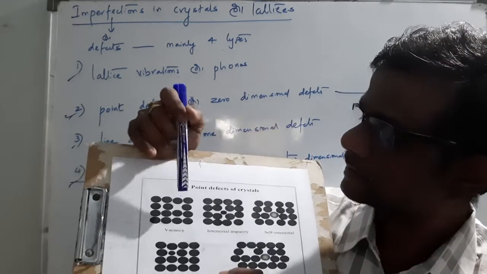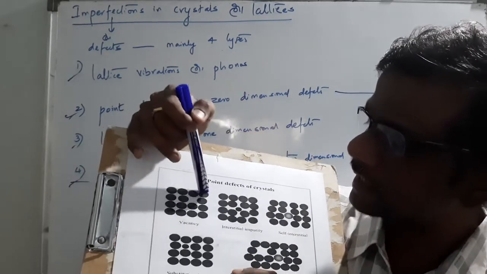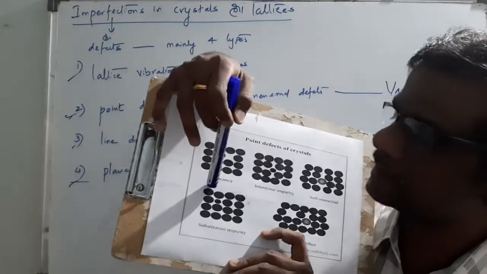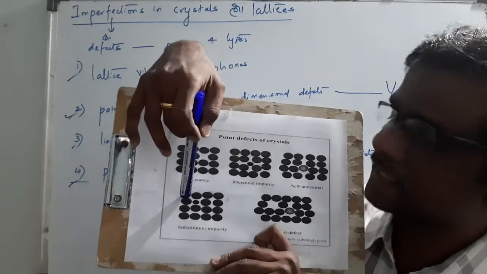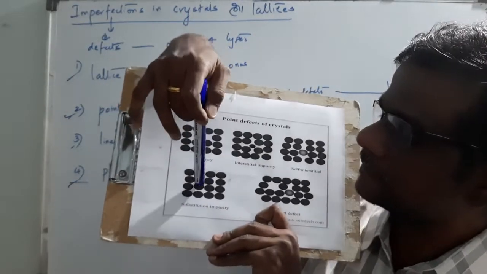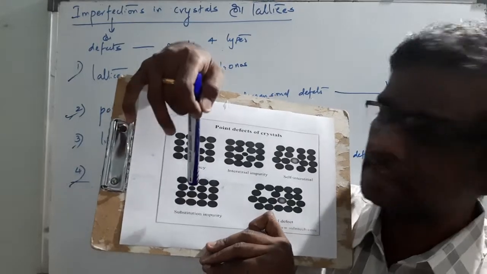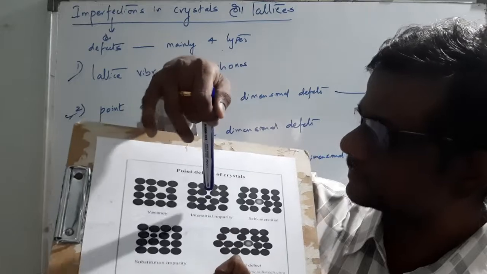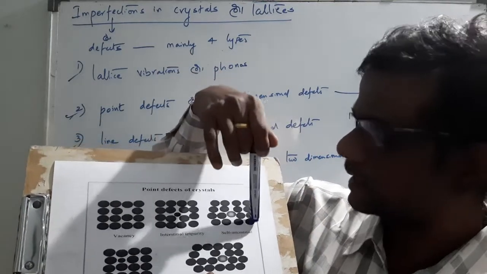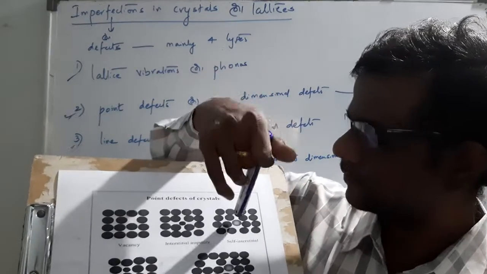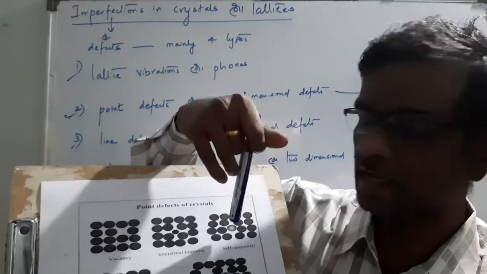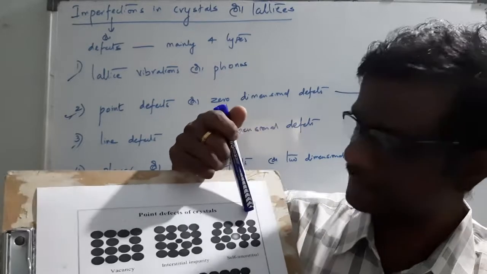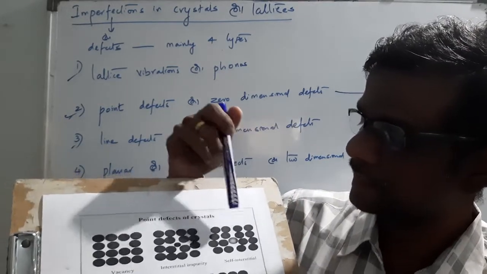Here the atoms are arranged regularly, and one substitutional impurity atom is added to this site, then it is called a substitutional impurity. Here the order of the structure may not be the same, and a foreign atom of its own kind added to this regular site is called self-interstitial.